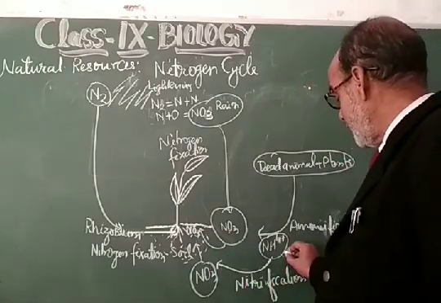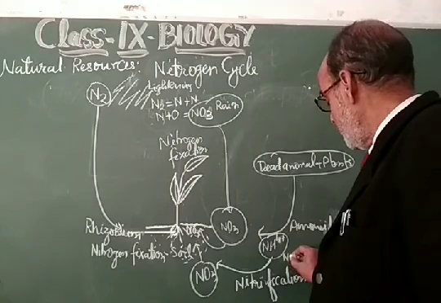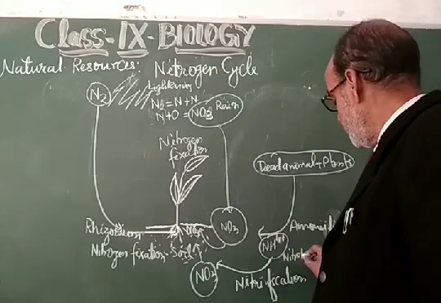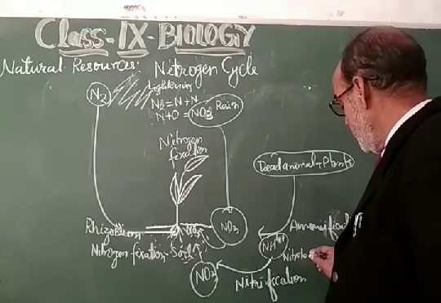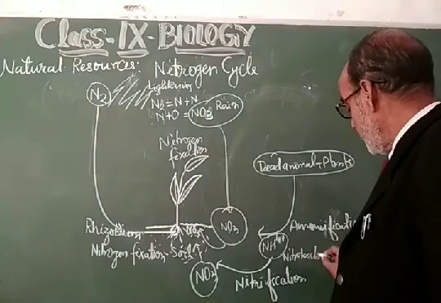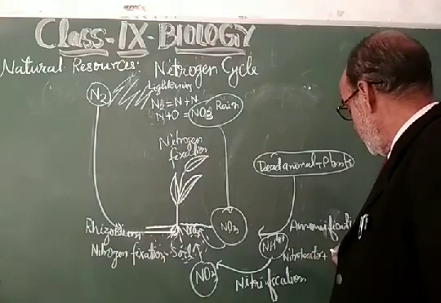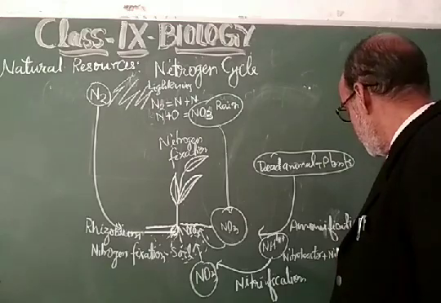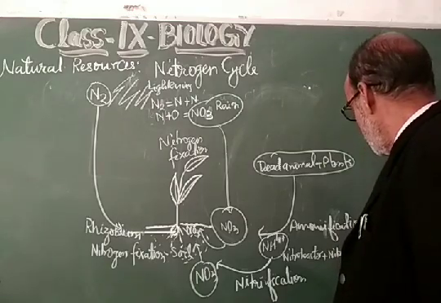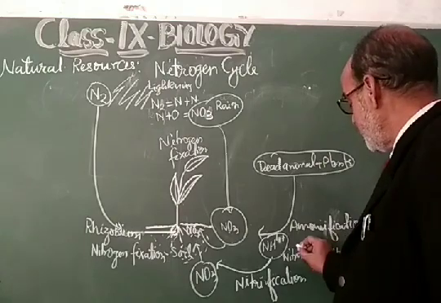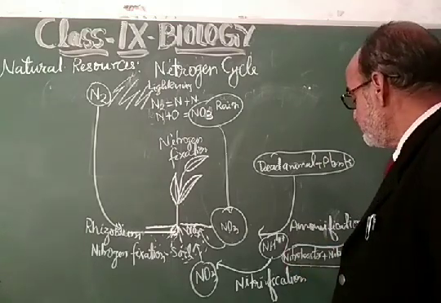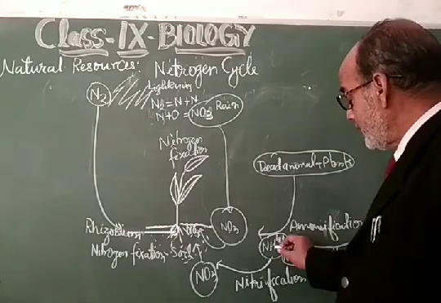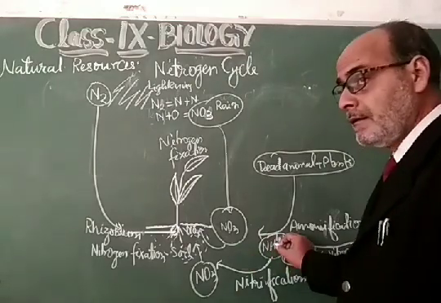So that is by the bacteria Nitrobacter plus Nitrosomonas. So this bacteria is responsible for the formation of nitrate from the ammonia.